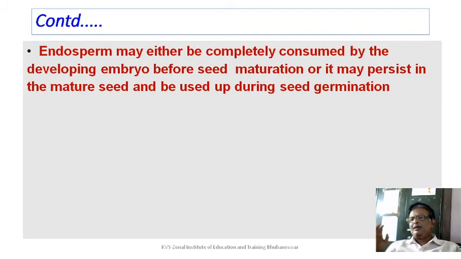Generally, endosperm may be completely consumed by the developing embryo before the seed becomes mature, or it may persist in the mature seed to be used during seed germination. Once the seed germinates, the embryo is there, and in some seeds the endosperm still remains. As the seed germinates, the embryo still requires a lot of nutrition that will be provided by the endosperm.